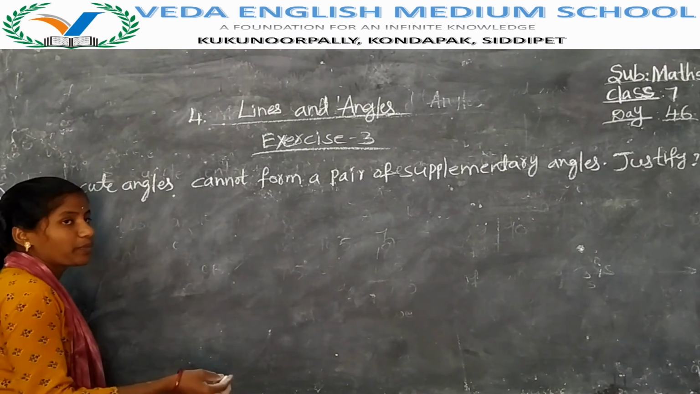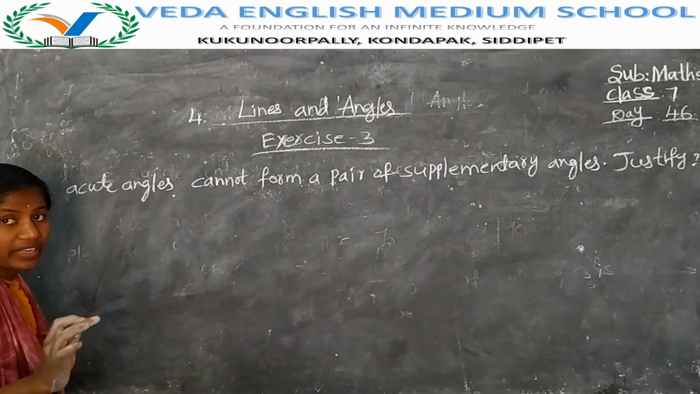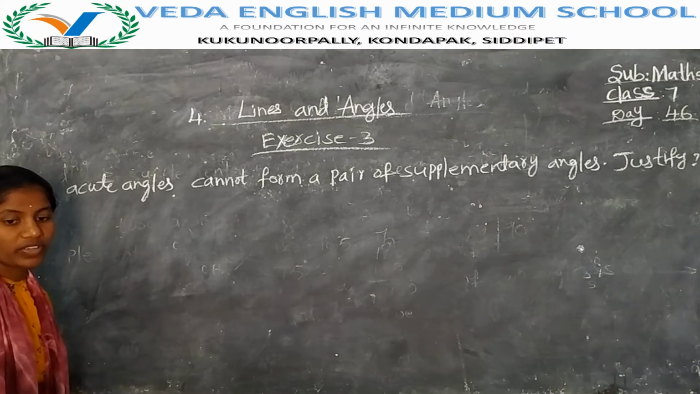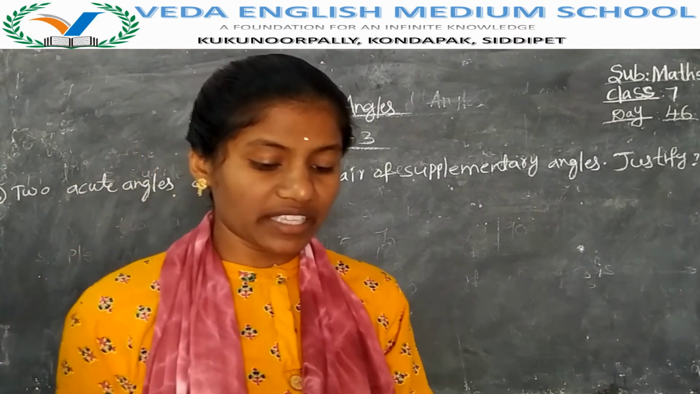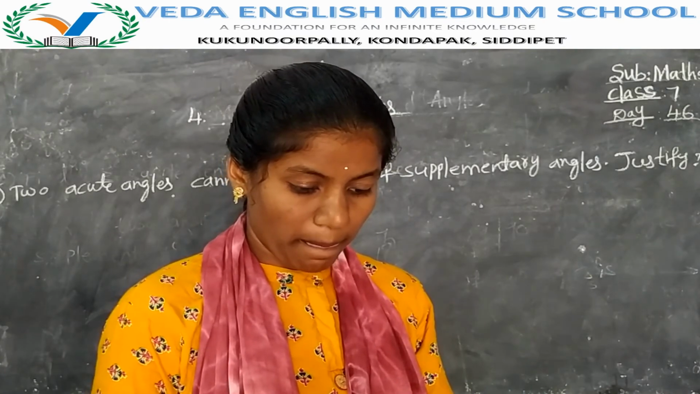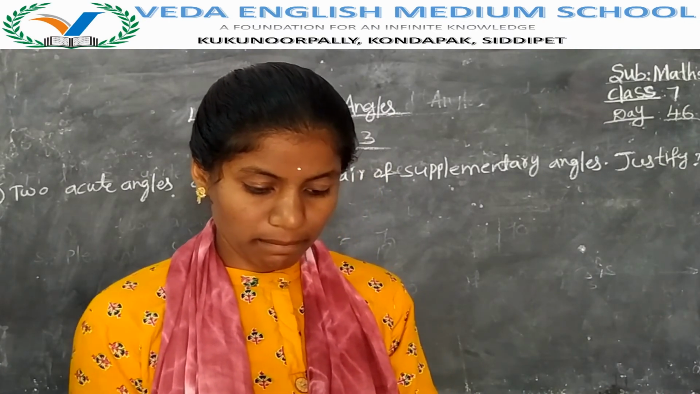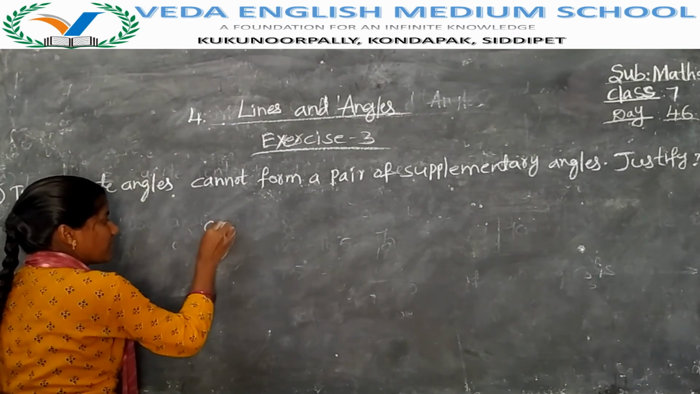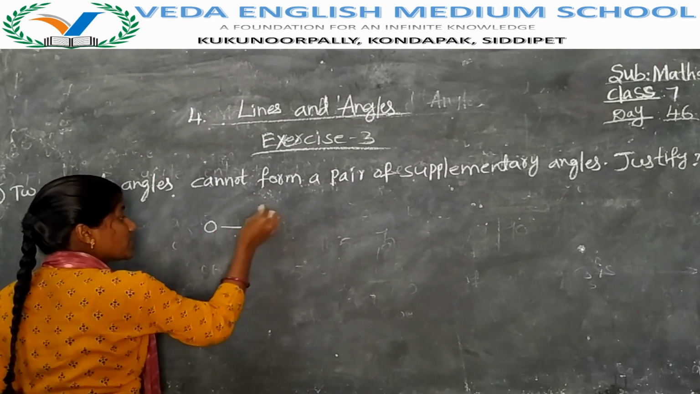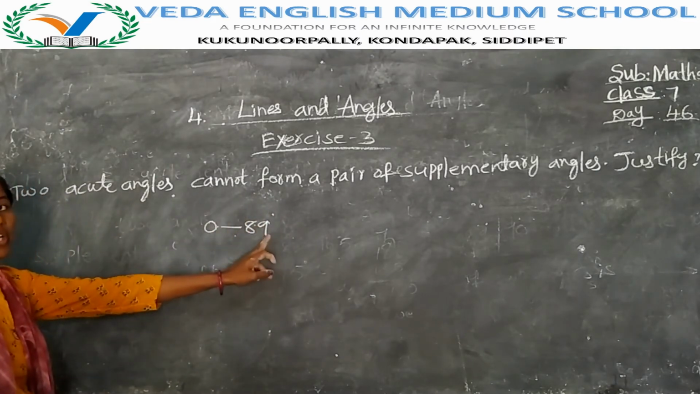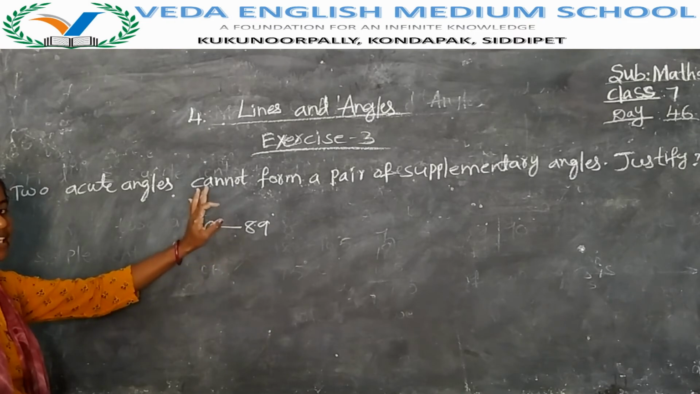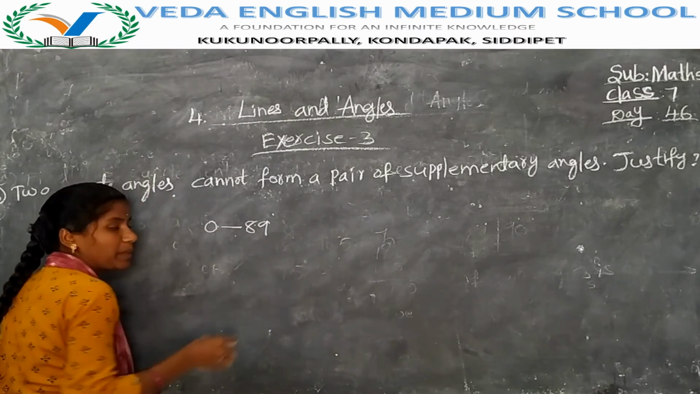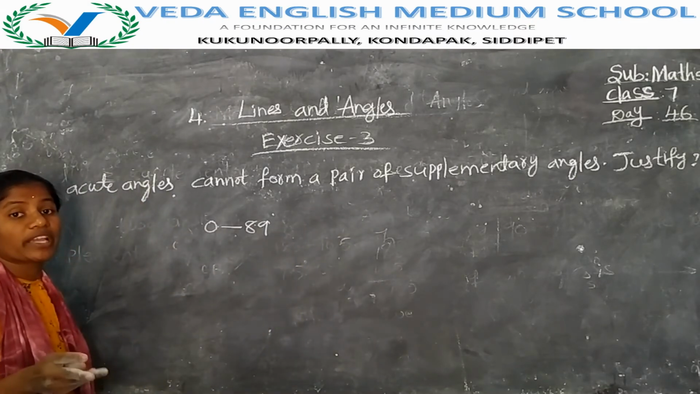Yes, acute angle means 0 to 89, not 90. If that is 90, then we have to say it is a right angle. Acute angle means greater than 0 and less than 90. Two acute angles cannot form a pair of supplementary angles, because supplementary means the sum of two angles should be 180.